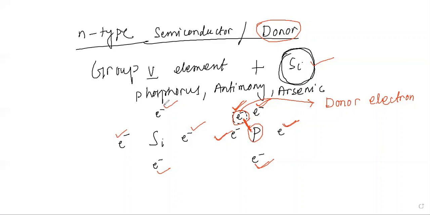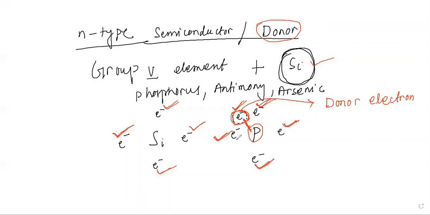So we said all these four electrons are involved in the covalent bonding. The energy required to make those electrons free is larger than the energy required to make this electron free and move to the conduction band. So relatively, this energy required is less.